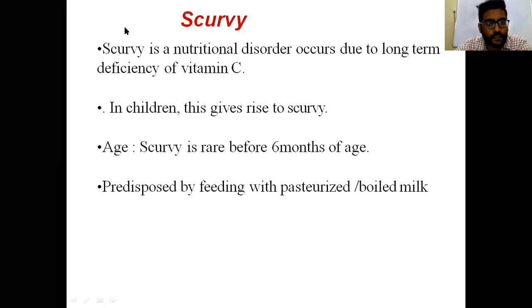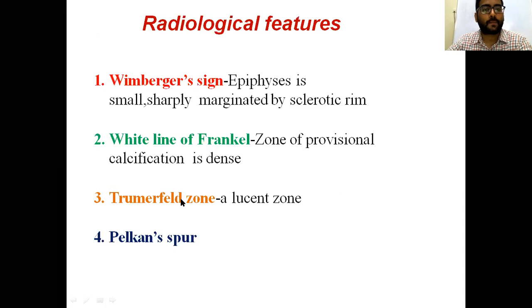Scurvy. This is due to vitamin C deficiency. In children, this gives rise to scurvy. The most common age group is after 6 months of age, and it is predisposed by feeding with pasteurized boiled milk.